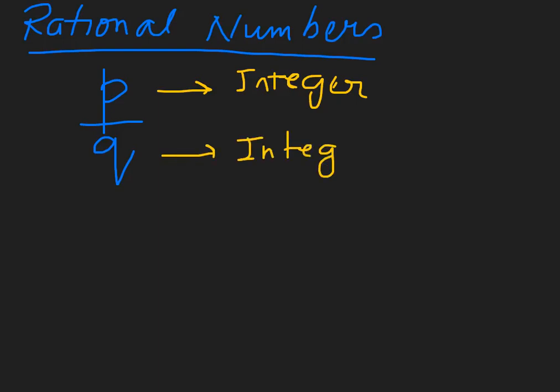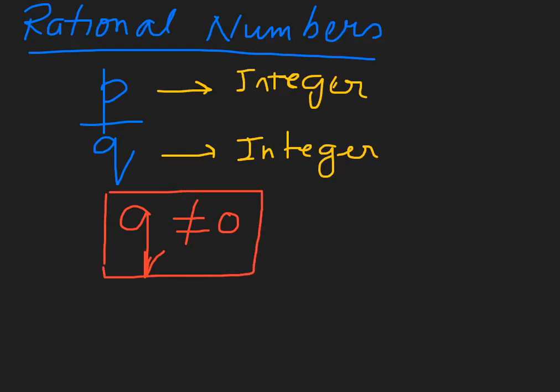Integers which we have studied are negative numbers and whole numbers. So p and q यहाँ पे integers होते हैं and one more property is that q is not equal to 0. This is very important students, जहाँ पर q 0 के इक्वल नहीं होगा, because 0 is also an integer, लेकिन in this form q will not be equal to 0. So this is the basic prerequisite of being a rational number.